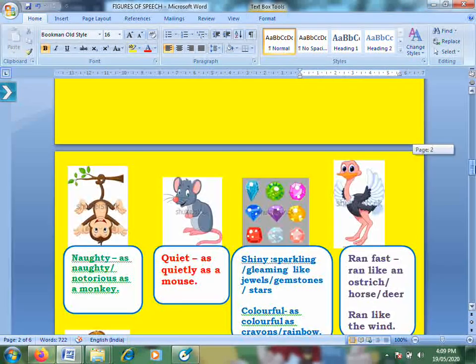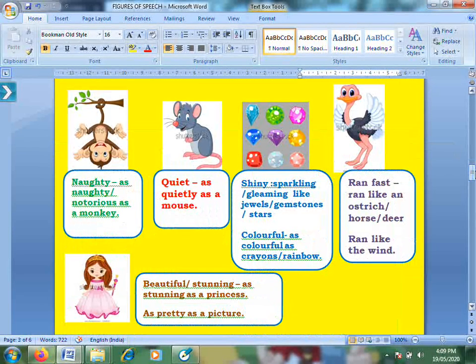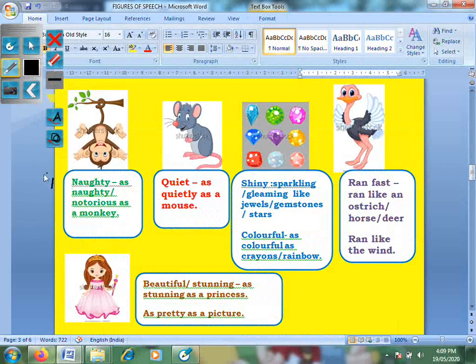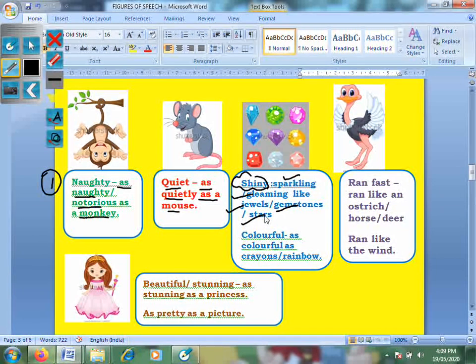Now going to our next set. Okay, so we have naughty: as naughty or notorious as a monkey. For quiet, we have as quiet as a mouse. Shiny, so you have sparkling, gleaming. In your earlier videos, you've done dazzling, beaming also. So anything which is very shiny, we can say as sparkling or gleaming, like jewels, gemstones, or stars. All three are shiny objects. And colorful could be as colorful as crayons, as colorful as a rainbow, as colorful as sketch pens.